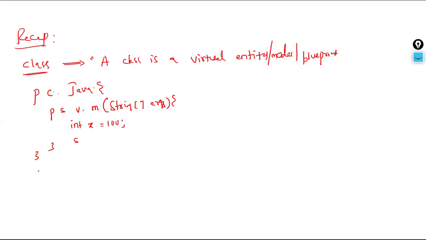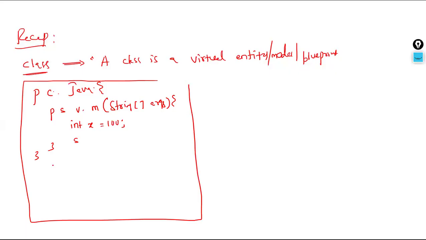And in the same file, if we have one more class, say a student class, inside this student class we have only student data.